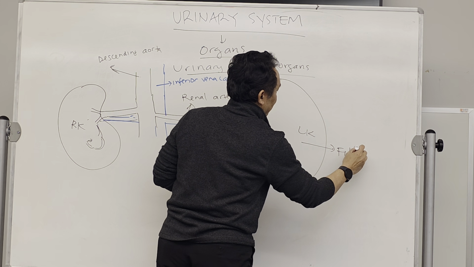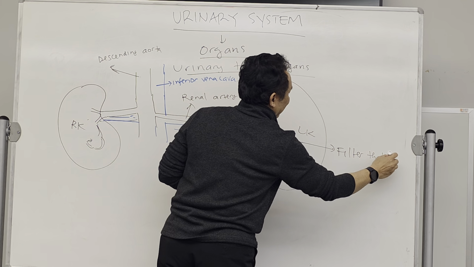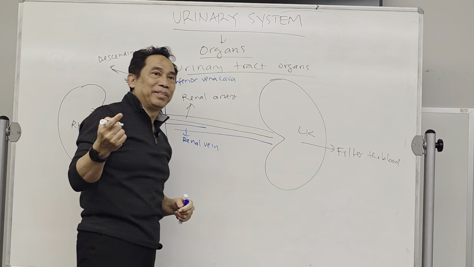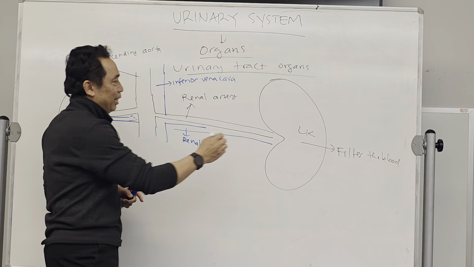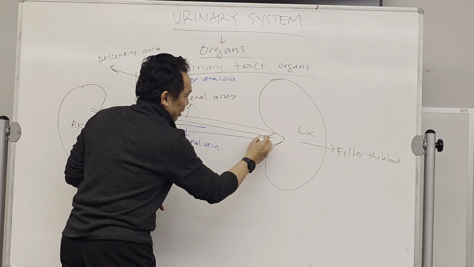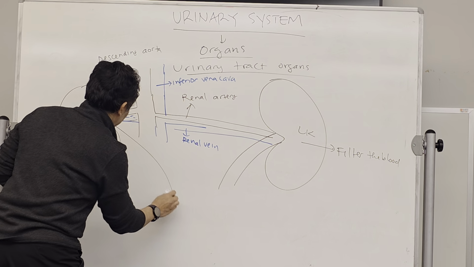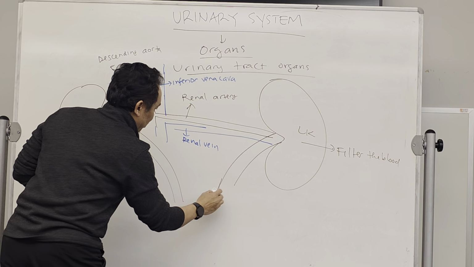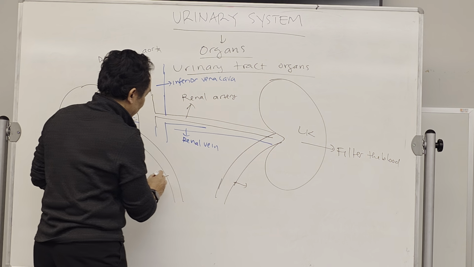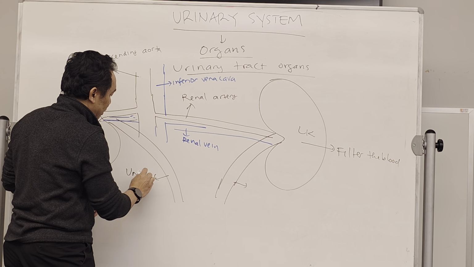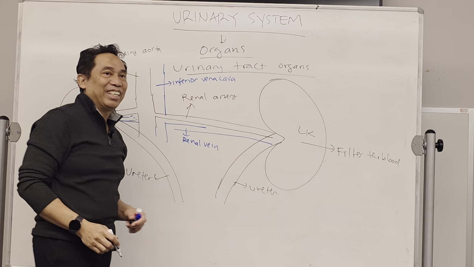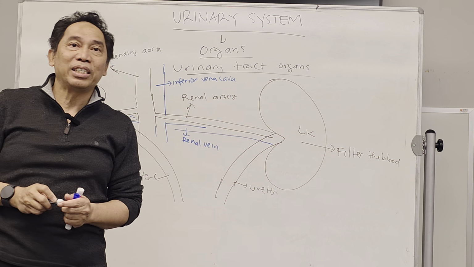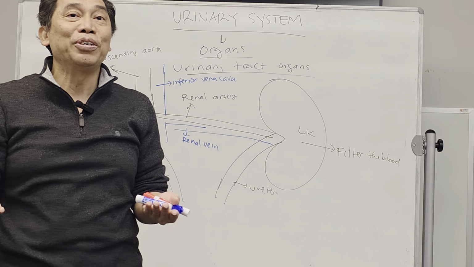Filter the blood. The rest of the tract organs will be, let's say going here, you have the next organ, two of them. These are called the ureters, left and right. The ureter only receives the final urine.